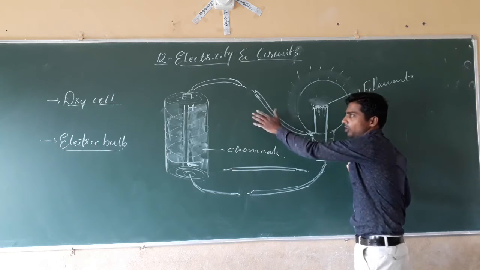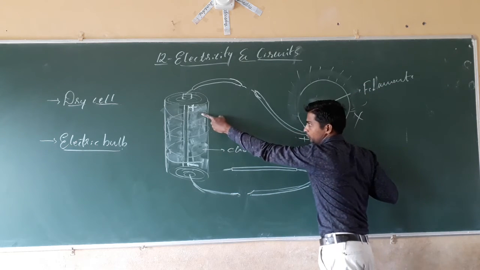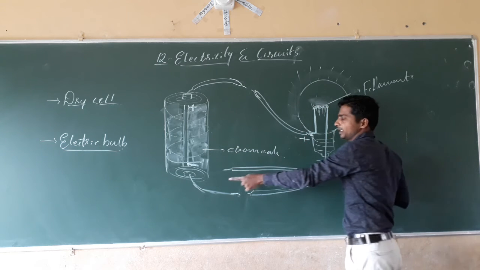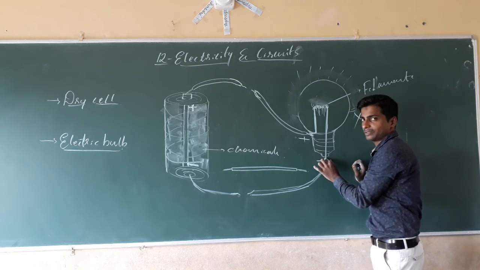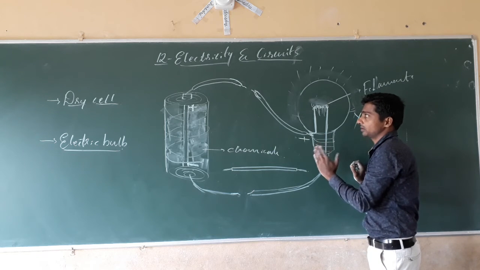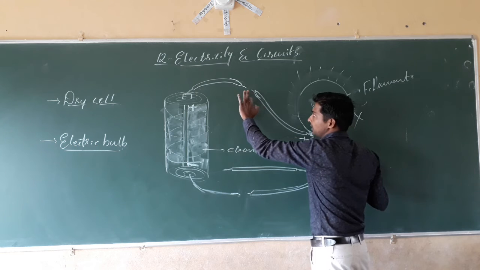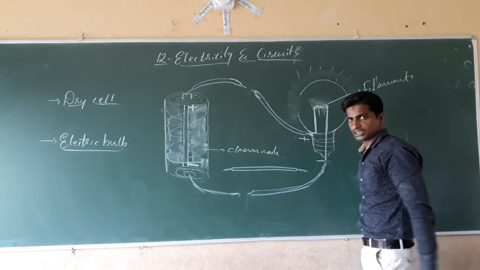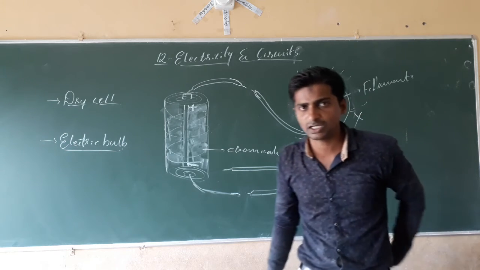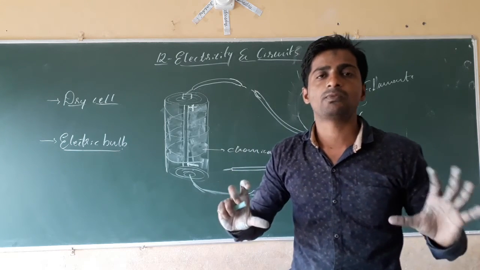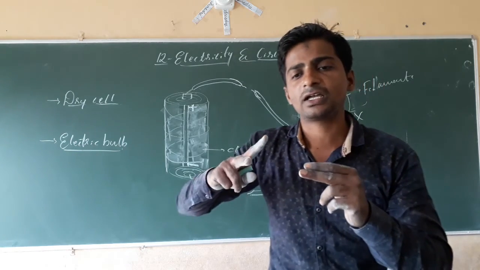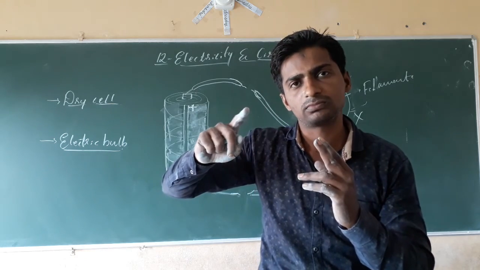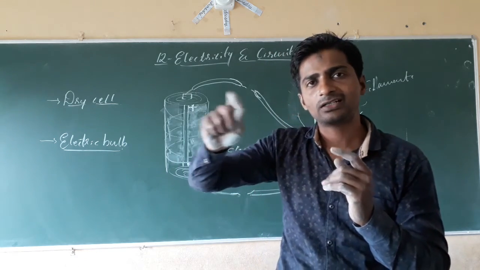See, we have connected the wire. The positive terminal of the dry cell to one terminal of the bulb, and the negative terminal of the dry cell to the other terminal of the bulb. When connected, the bulb will glow. But if we cut both the wires in the middle, will the bulb glow? No. The bulb will not glow because a disconnection takes place. It means the connection was broken, by which the ions are transferred.